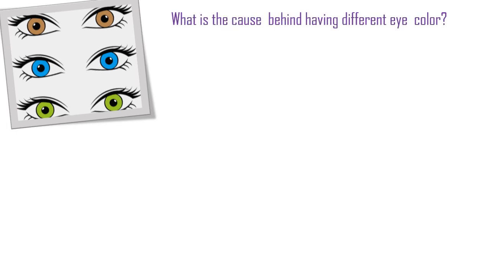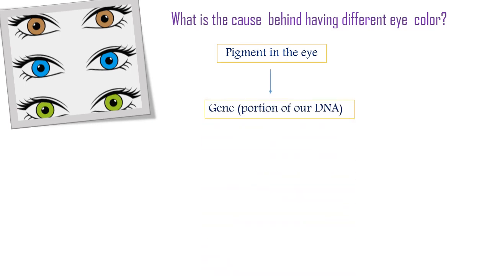As for the answer to our question, the cause behind having different eye colors is short as such. Firstly, the pigment that is in our eyes, which is the eye color, is due to a gene, which is a portion of our DNA, that encodes for a certain protein that gives the eye its current color.